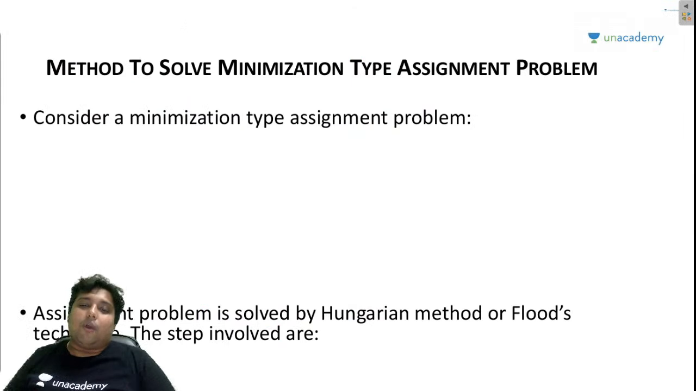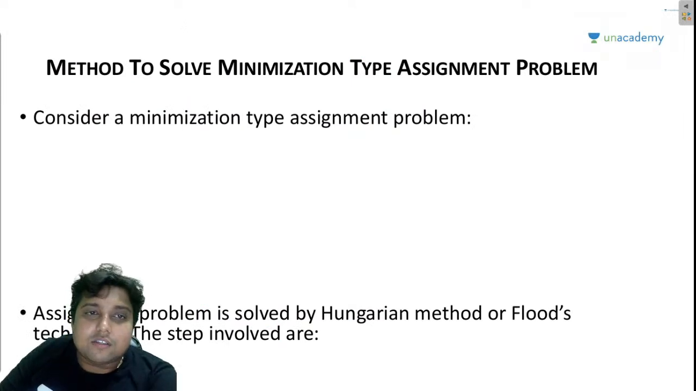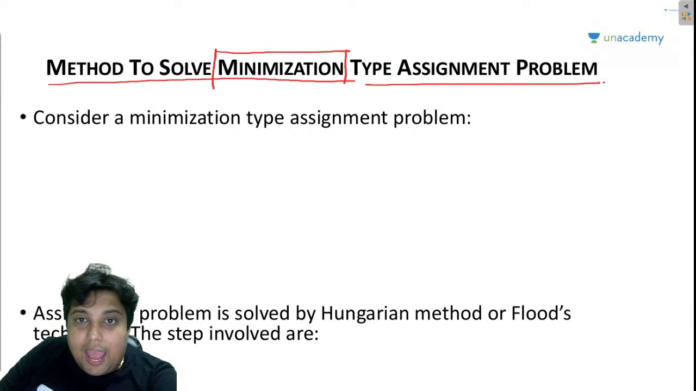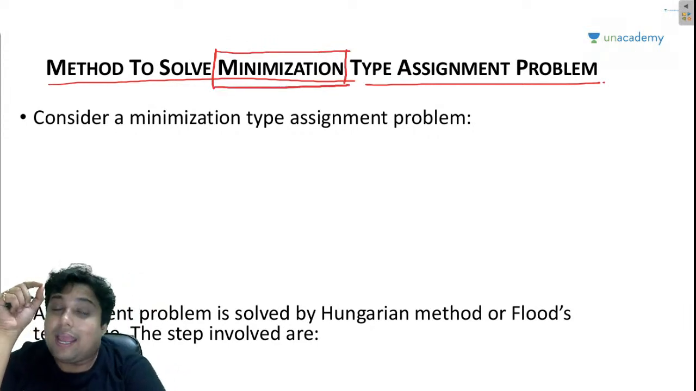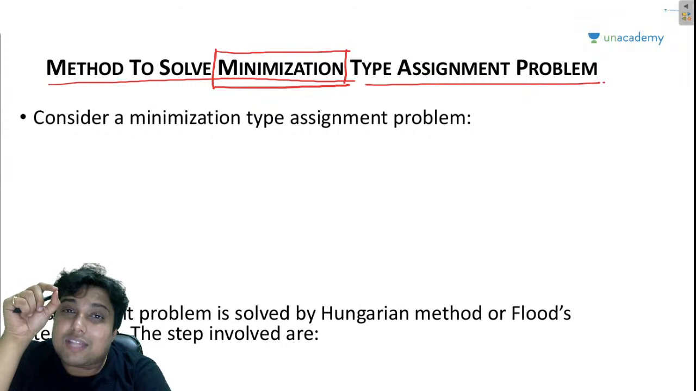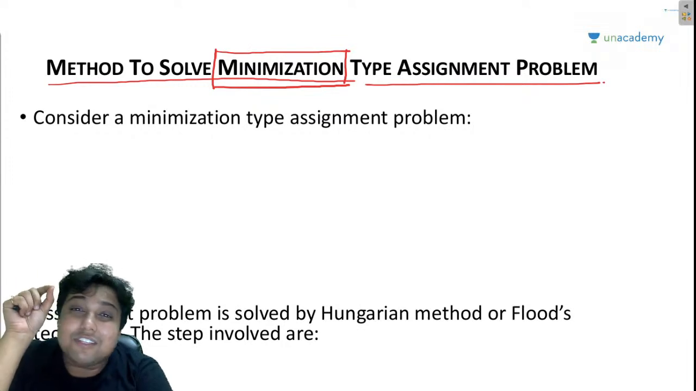Now we are going to look into the methods to solve minimization type assignment problem. You must focus on this word minimization. Remember, as I dealt with the case of transportation problem, I initially told you guys that using a transportation algorithm, we can only solve that matrix where the objective is minimization.